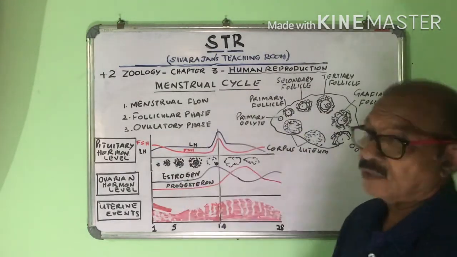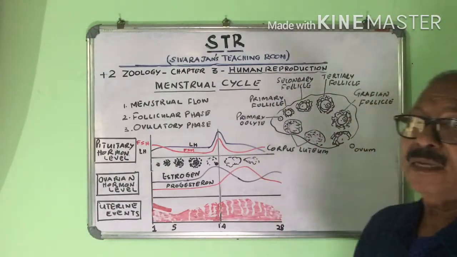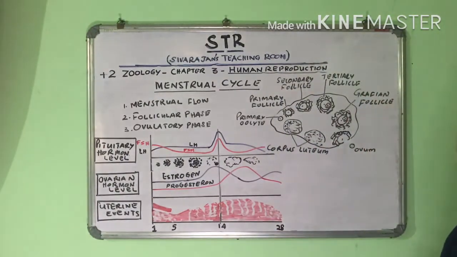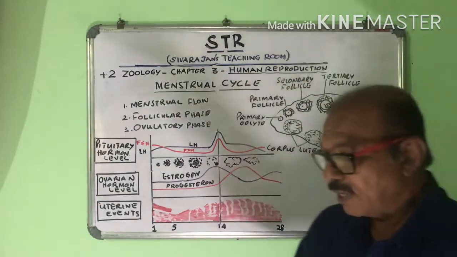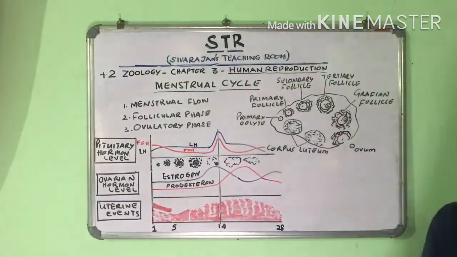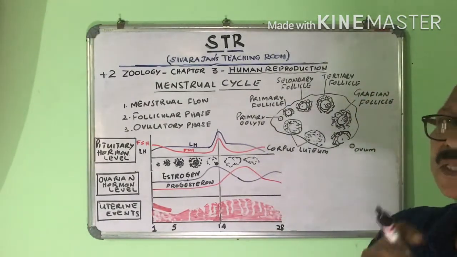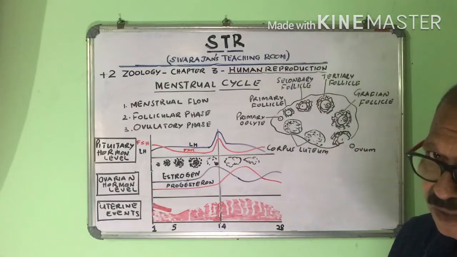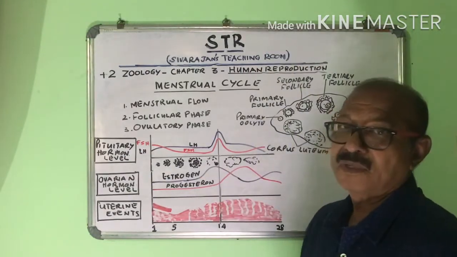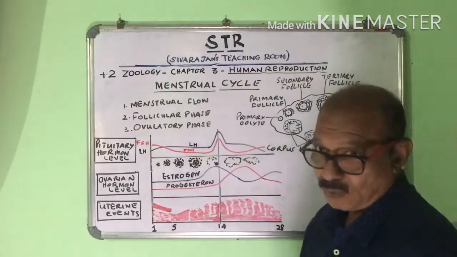What is menstrual flow? Suppose one particular girl has the menses today, and from today, tomorrow, day after tomorrow, and the next day, the bleeding continues for the first 4-5 days. So up to the 5th day, there is bleeding. This period is called menstrual flow.